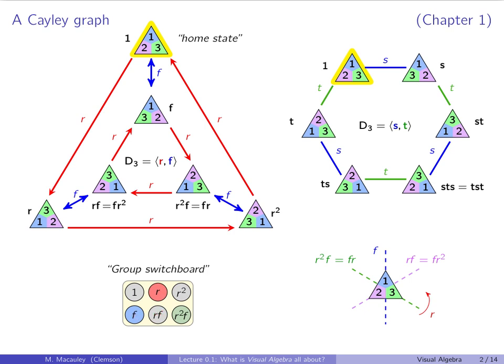Now, let me just mention that these blue arrows over here and the green arrows are the same, or at least these blue arrows are the same as these blue arrows. I start by making them double-sided, and then I say, you don't need double arrowheads. If you have double arrowheads, just drop them and make it like this. Okay, so this is how I introduce groups right away, and you can imagine what would happen if you had maybe instead of these triangles here, you had triangles with zeros and ones on them. So you have the all zeros triangle or the all ones triangle. So now you might have orbits of different sizes, and this switchboard analogy is really useful.